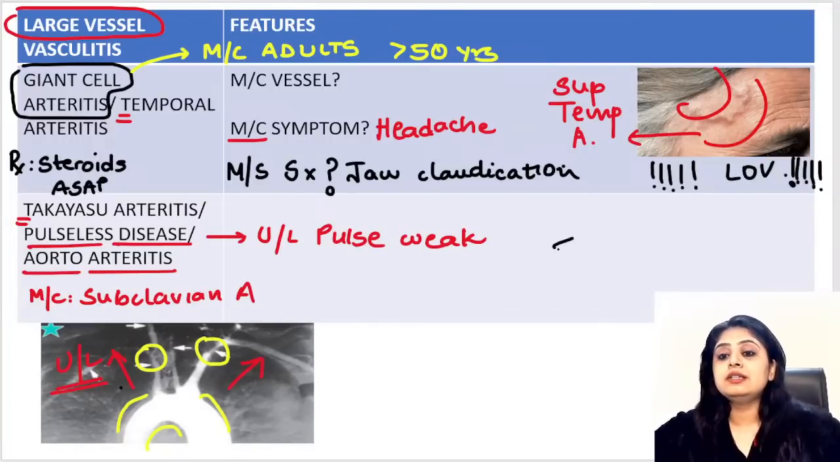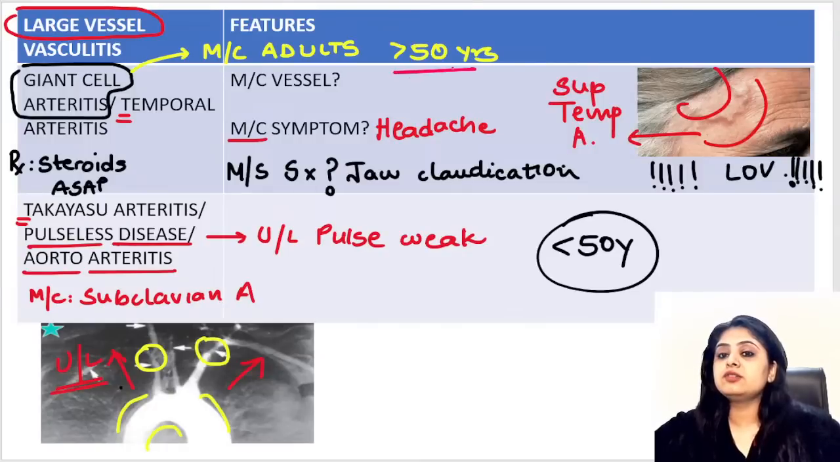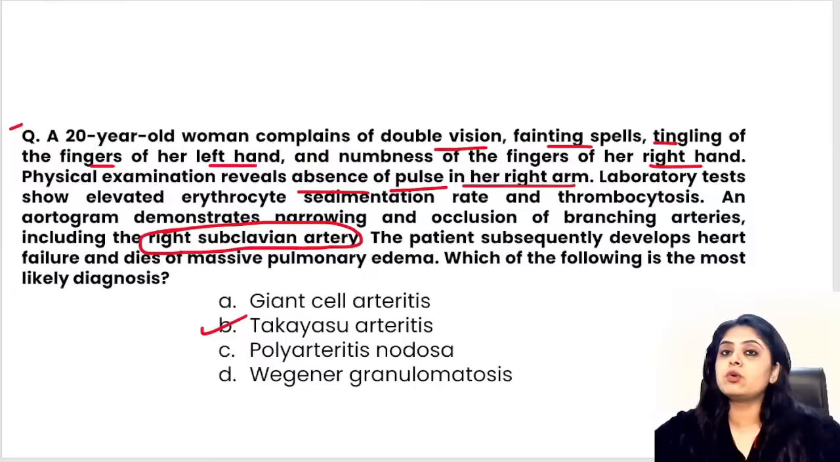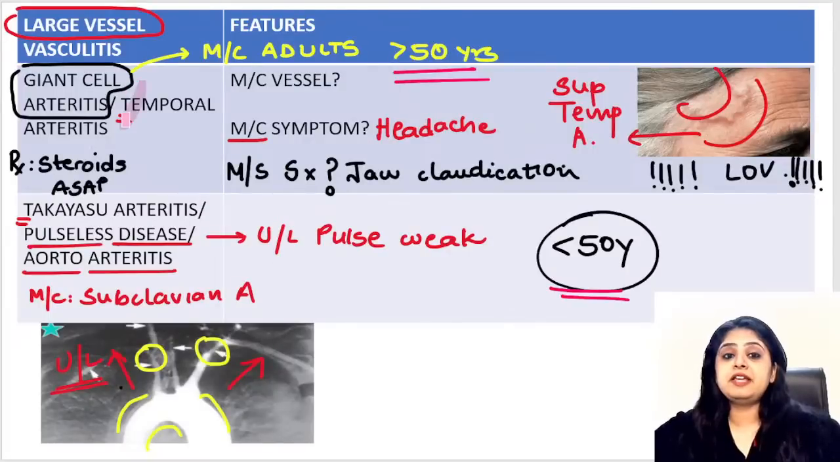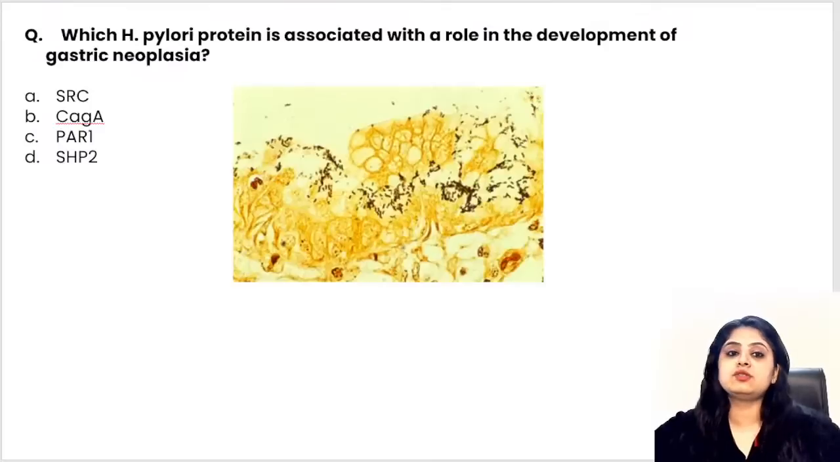What will the age be? This one is going to be less than 50 years. So simple. Giant cell arteritis was giants above 50 years, Takayasu below 50 years. Come back to your question. All upper limb features and absence of pulse in the upper limb with subclavian artery involvement has to be a case of Takayasu. These two T's are very important in the exam. FMGE has a question on this every year, so you have to know the two T's. Are we okay with this? Let's move on to the next question.